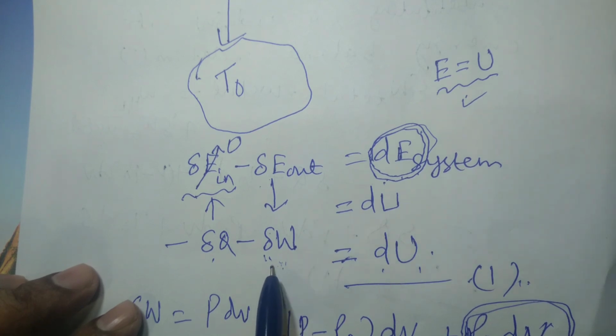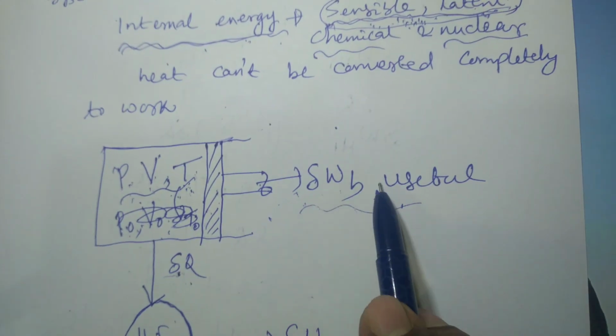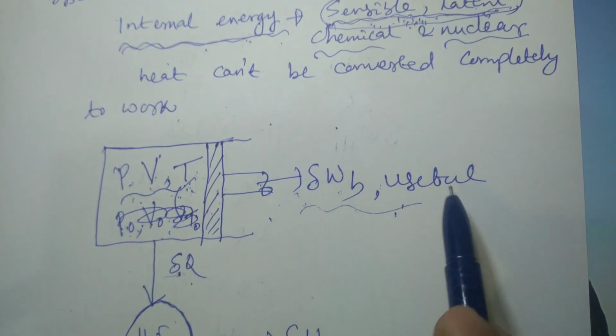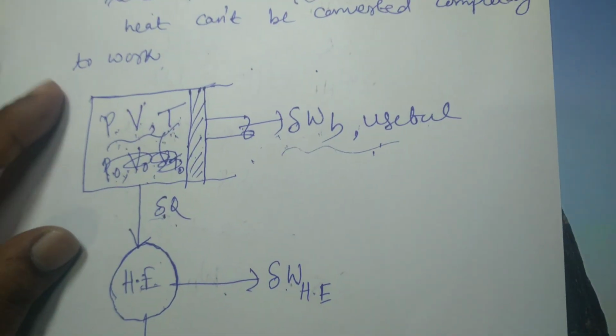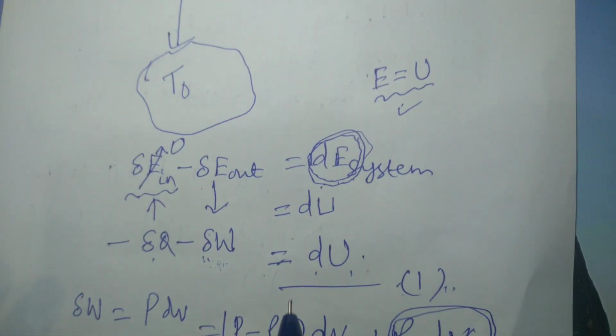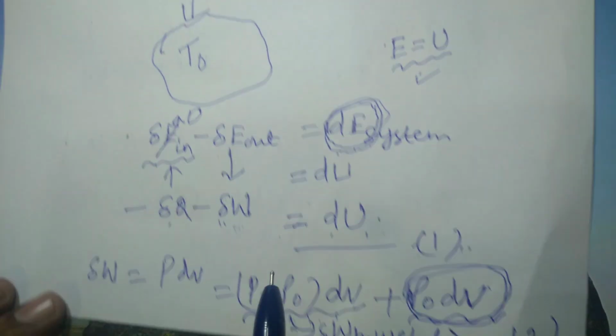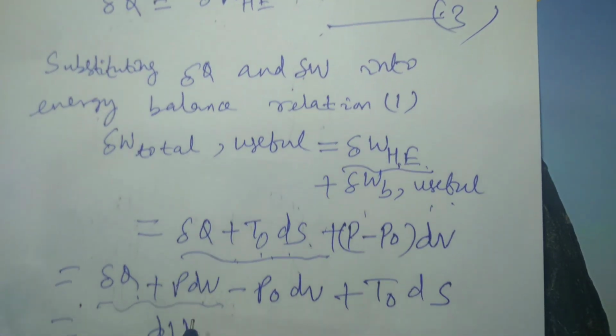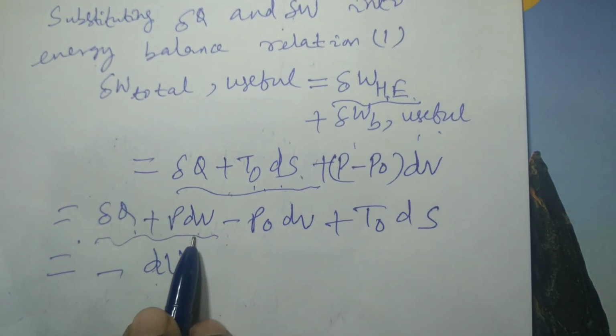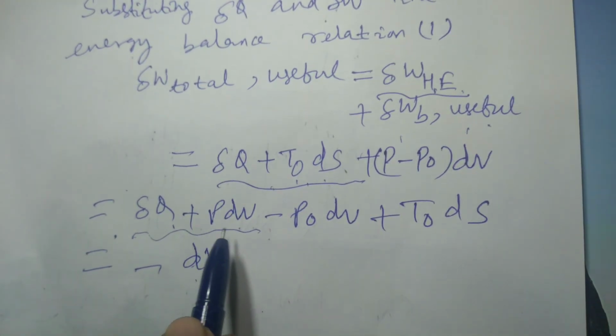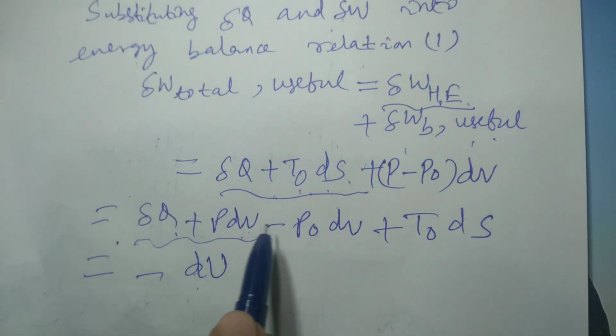This takes care of both the useful work and the surrounding work. Del W here consists of useful work plus this surrounding work. So while using the energy balance, this del W consists of two parts. So del Q plus del W will be minus du. So del Q plus P dB, where P dB consists of both parts, the useful part, because P dB is (P minus P0) multiplied by dB plus P0 dB.